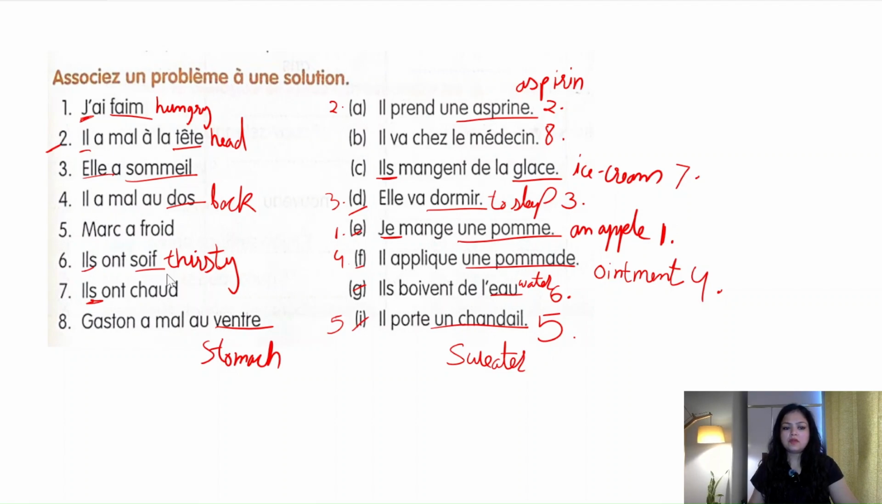Ils ont soif, they are thirsty. Ils boivent de l'eau, they drink the water. Ils ont chaud, ils mangent de la glace, they eat the ice cream. Last is Gaston a mal au ventre, he has a stomach ache. Il va chez la médecin, he will go to the doctor.